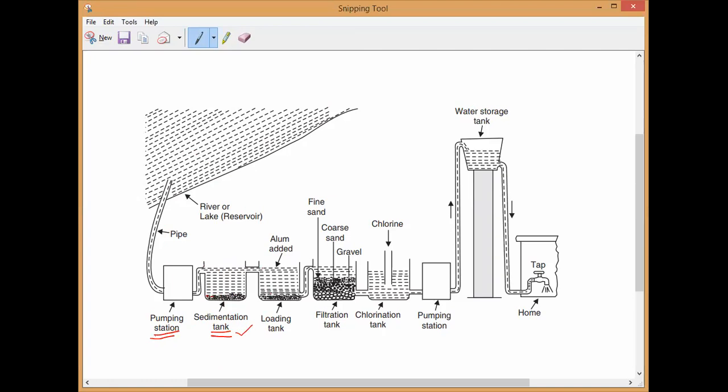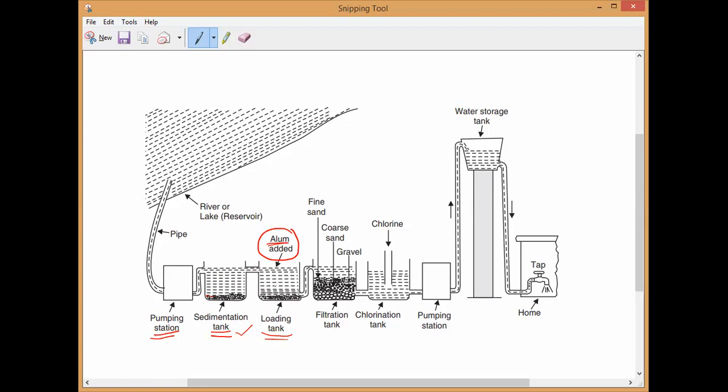Now, some impurities will take a long time to settle down because they may have less mass. So that is why we pass that water into another tank, called the loading tank, where alum is added. We add one chemical to increase the mass of the particles.